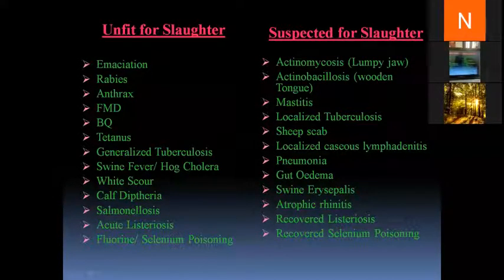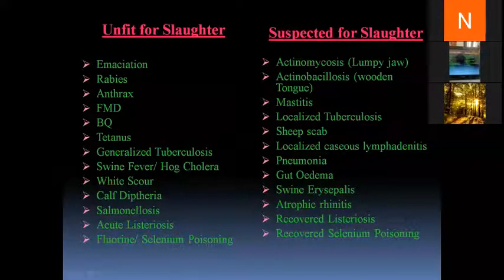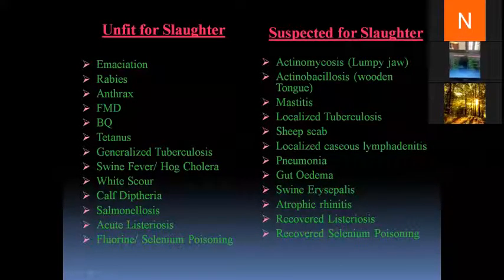Now, in unfit for slaughter, you can see that most of the notifiable diseases are there, like rabies, anthrax, FMD, BQ. Whereas for suspected slaughter, we mostly see that the disease is localized. For example, actinomycosis, or lumpy jaw. If we discard that particular part of the carcass, then the rest of the carcass may be used.